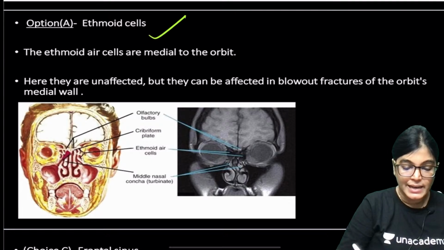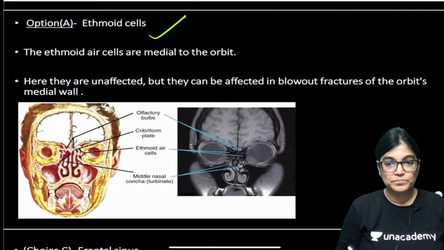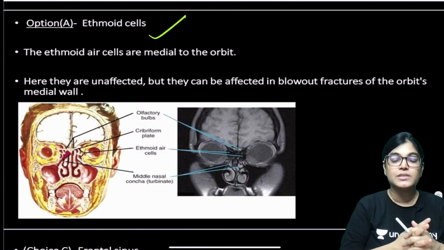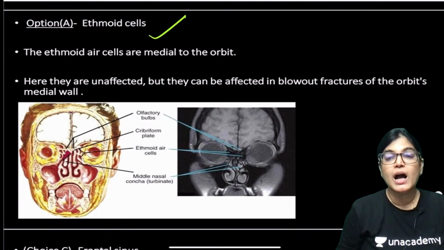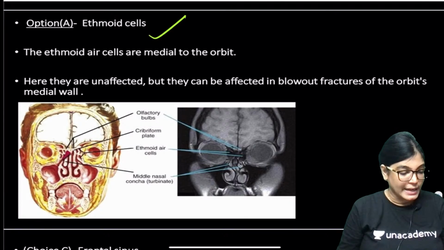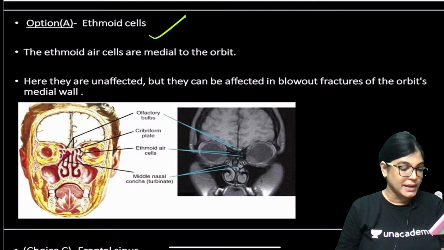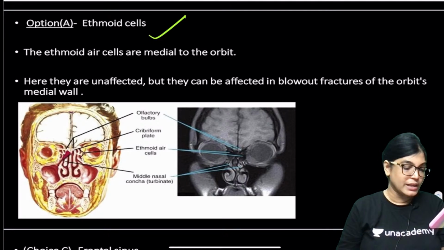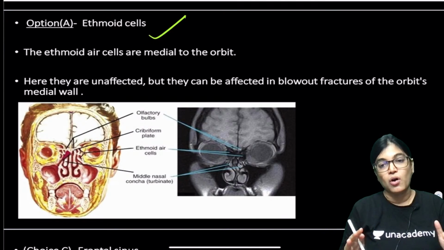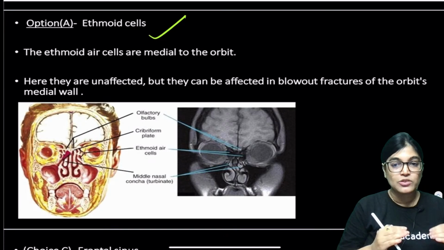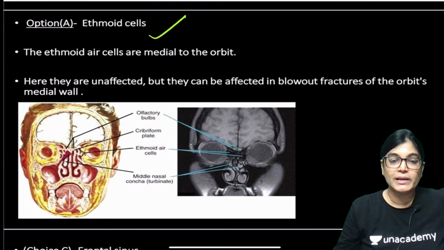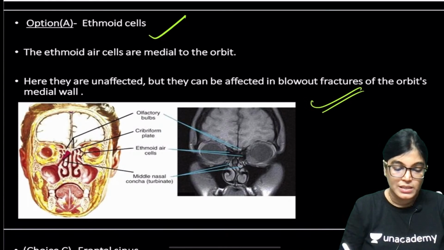So ethmoidal air sinuses lie medial to the orbit. I have also discussed in a few of my sessions the lamina papyracea, a very thin plate of bone which separates the ethmoidal air sinus and the orbit. I think a few students must be remembering that also. Yes, absolutely right. So the ethmoidal air sinus is lying medial to the orbit. What was the structure involved in the patient? It was the inferior wall, means floor of the orbit, not the medial wall. So it is unaffected, so this can't be the correct answer.